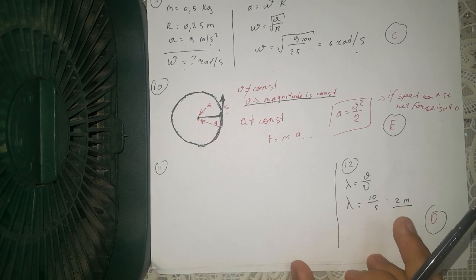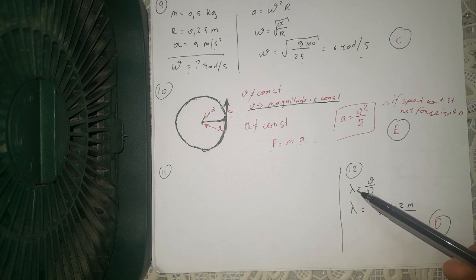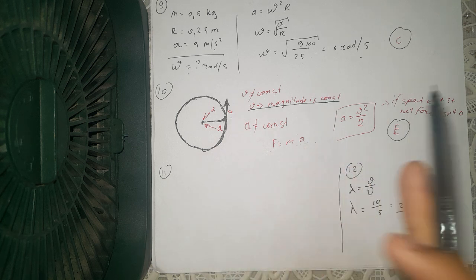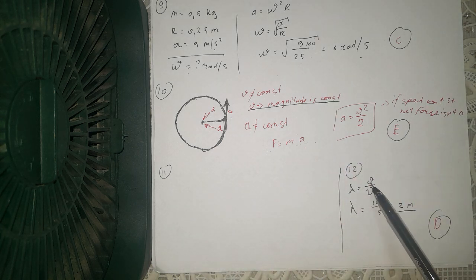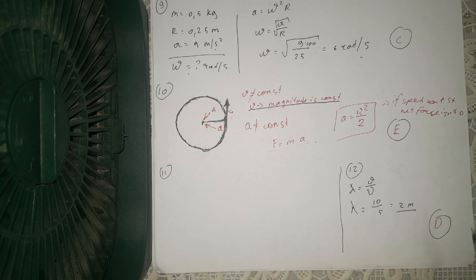11th question I couldn't understand, but 12th, we have to find amplitude or the length of wave with this speed and with this frequency. So this speed is 10 and 5 gigahertz, just divide, 2 meters. The correct answer is D.